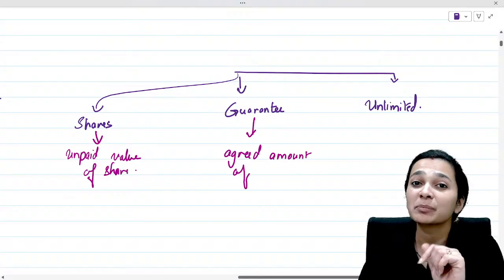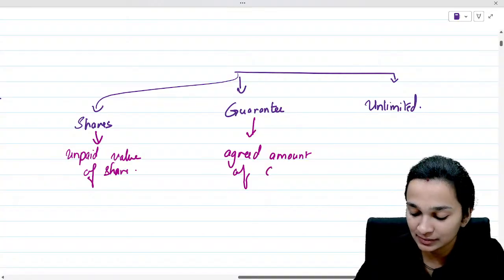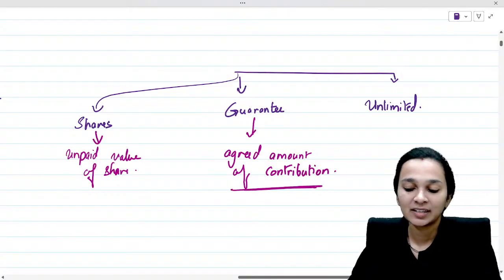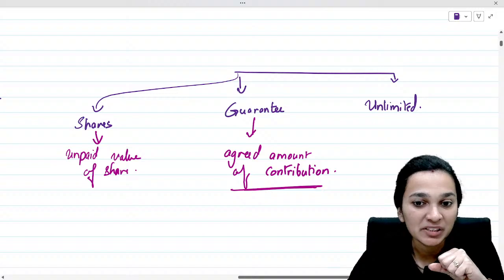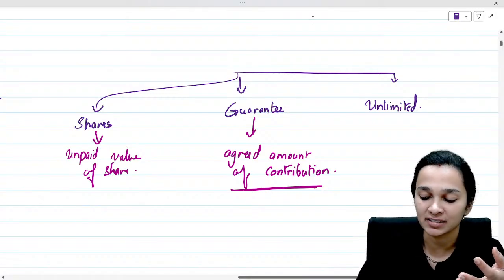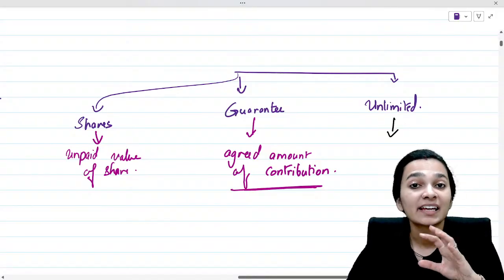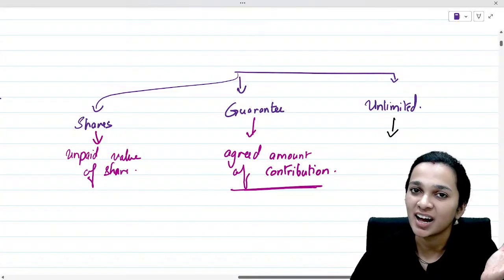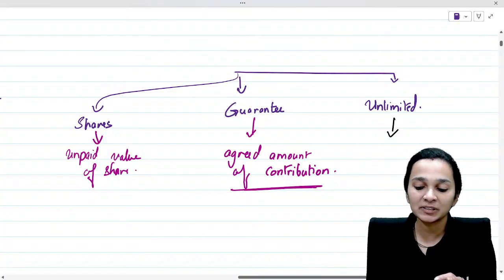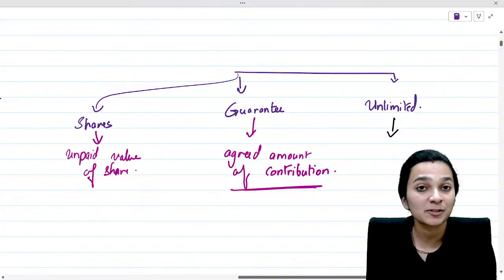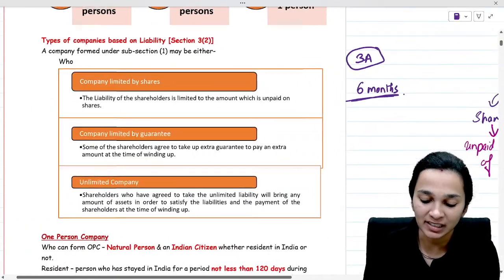Now you all tell me, what is an unlimited company? An unlimited company, as the name itself suggests, is a company where the liability of members is unlimited. So very simply defined, these are the different types of companies on the basis of their liability.